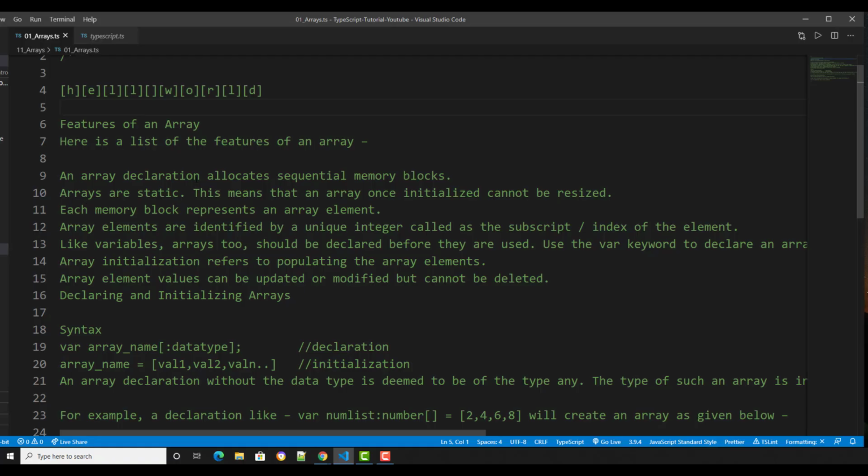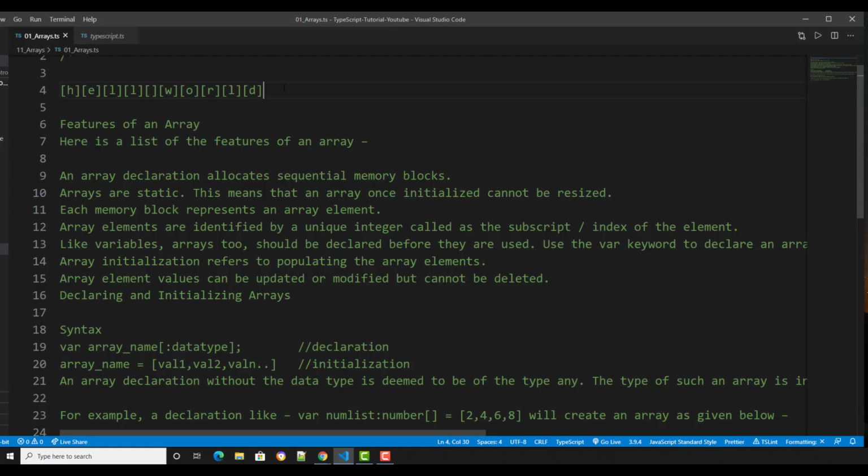Arrays are static. That means once an array is initialized, it cannot be resized. What's the meaning of this? If you initialize the size of an array, you cannot resize it. If we say we want 7 buckets, we cannot resize it to 8 buckets. It can break the computer, because I don't know if it's possible on a binary level to resize the box. Is it possible? I don't know anyway.